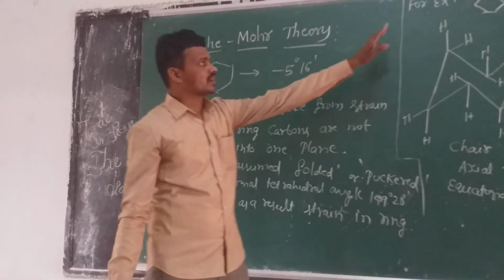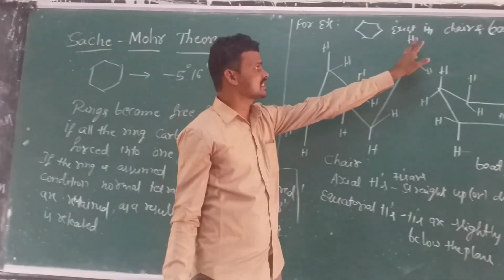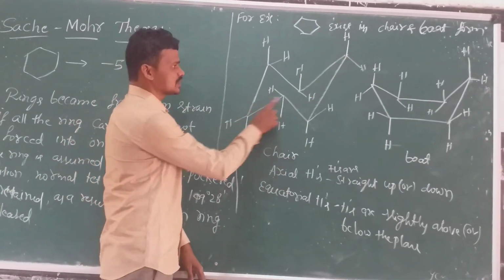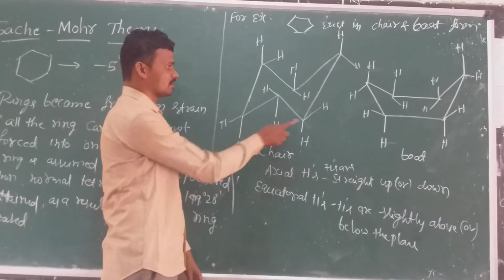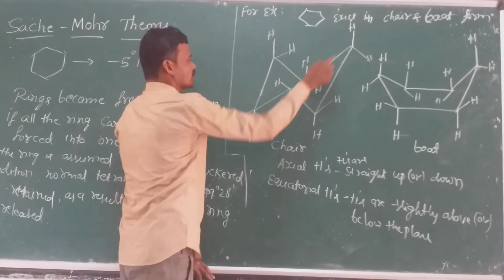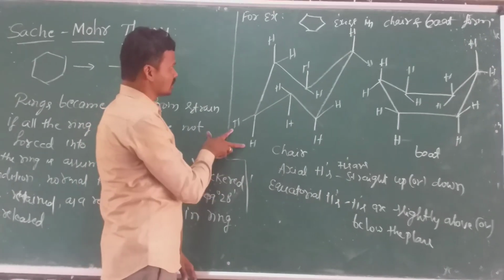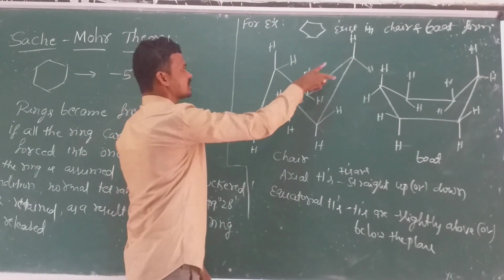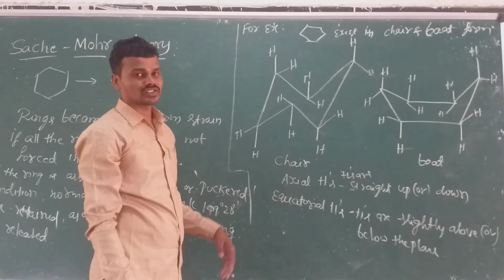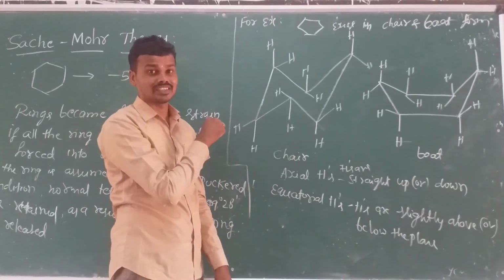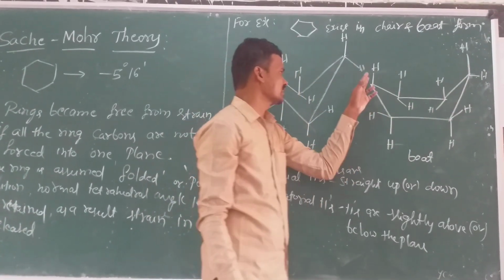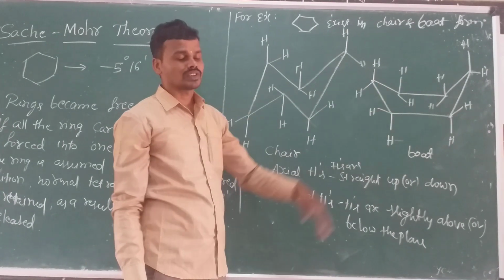See here, for example, cyclohexane exists in two forms, the chair form and the boat form. These two are the structures of the chair form and boat form. There are 1, 2, 3, 4, 5, 6 carbon atoms, and 2, 6, 8, then 10, 12, 14 hydrogen atoms. Okay, C6H14 cyclohexane, with 6 carbon atoms and 14 hydrogen atoms.